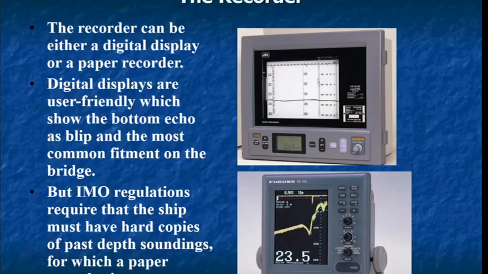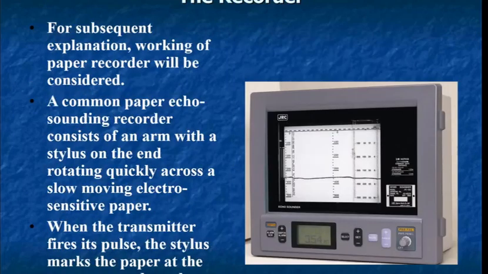A recorder can be either a paper recorder or a digital display. Digital displays are very user friendly because they show the bottom echo as a blip. But as per the IMO regulations, the ships must have a hard copy of the past history of the depth recordings. So now we'll try to understand how a paper recorder works.